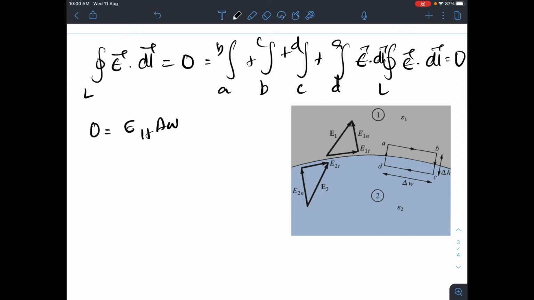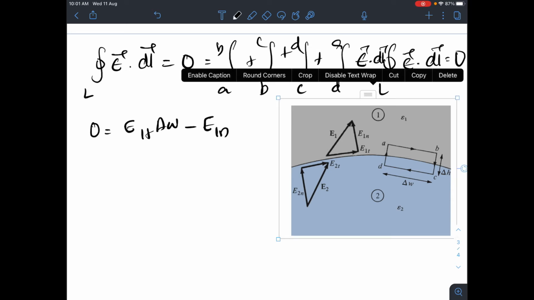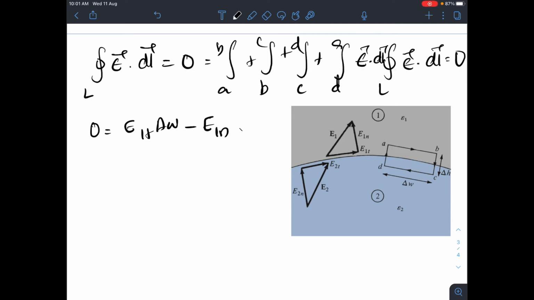Then the next part is like this. Next, what is the next part? Next is B to C, right? For B to C, you are going in this direction, right? But your component E1n is in which direction? It is in the other direction. So that is why I have to take it here as negative, minus E1n, right? That E1n component is only up to what? It is only up to delta H by 2, not completely. So that will be equal to E1n into delta H by 2.